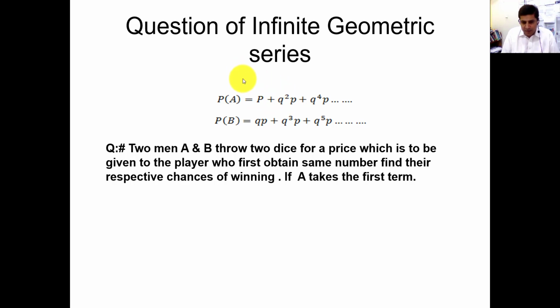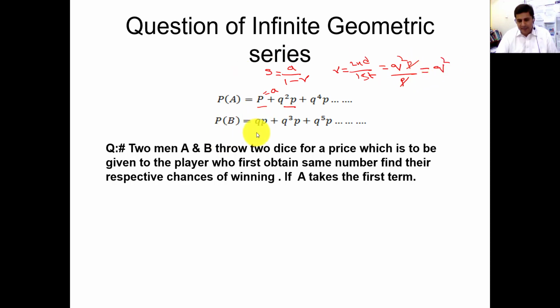For the geometric series, S = A divided by 1 minus R. This is my A, and R will be the second term divided by the first term. The second is this and the first is this, so Q squared P divided by P. P will be cancelled, so our R is Q squared.